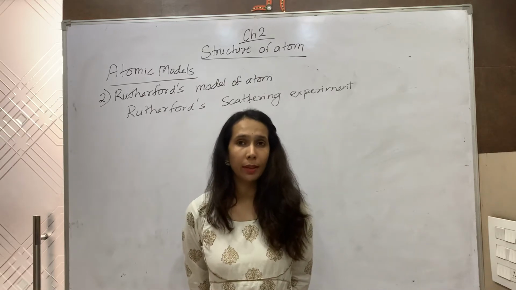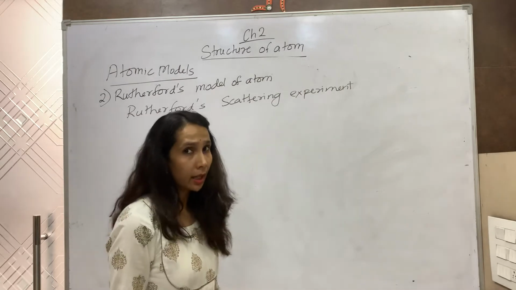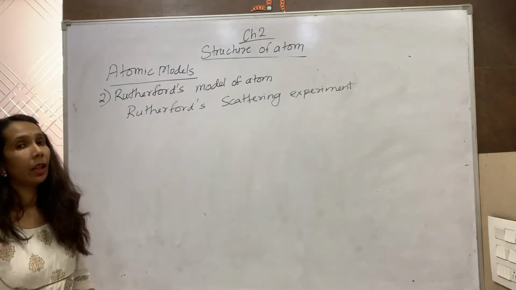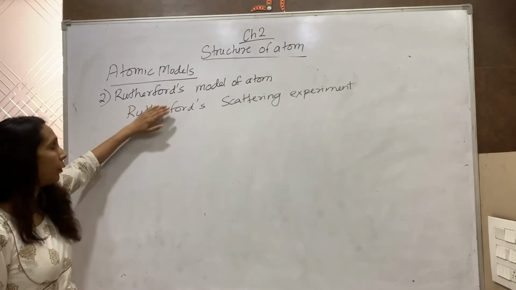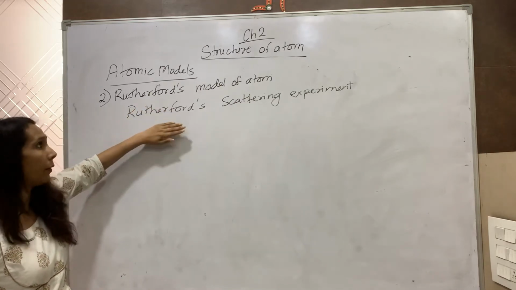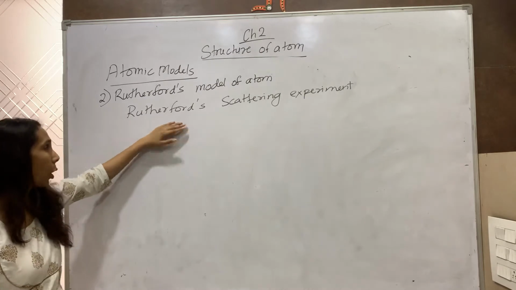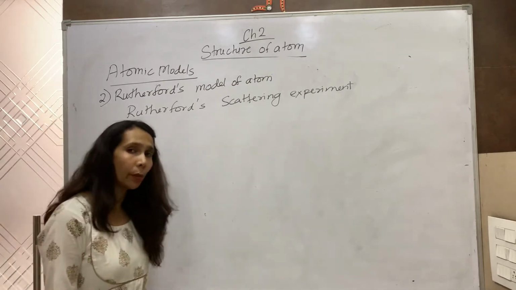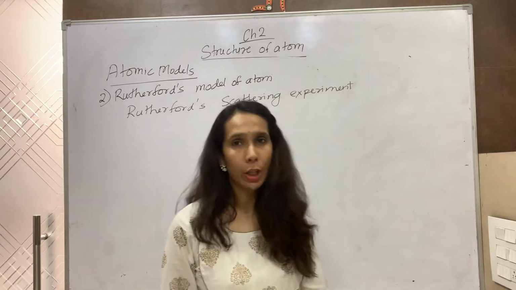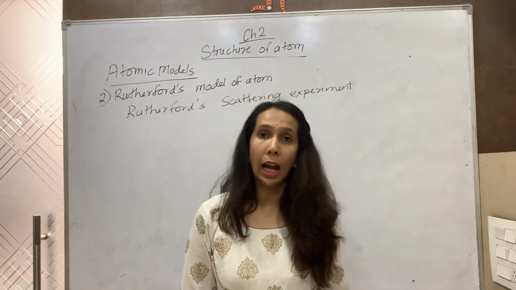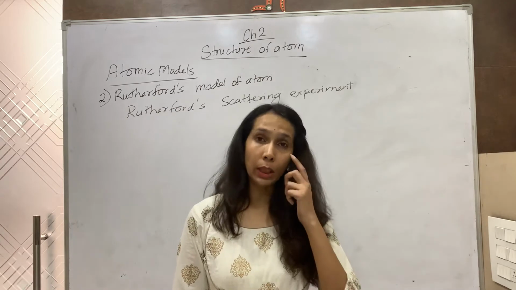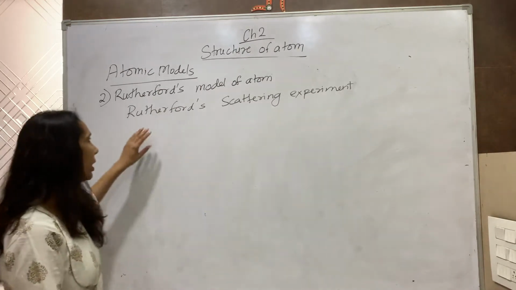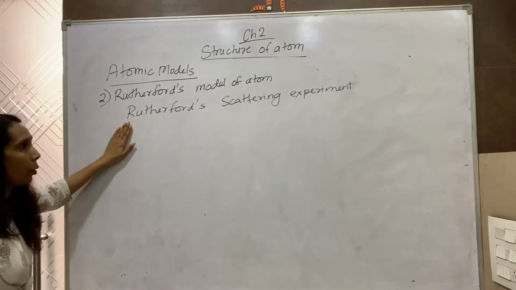Good morning, students. Last class we finished J.J. Thomson's plum pudding model. Now we are doing Rutherford's model of the atom. But in this model, first we will be doing Rutherford's famous scattering experiment, on the basis of which he gave the model. And on the basis of this experiment only, J.J. Thomson's model was rejected. So let us first start with Rutherford's experiment.